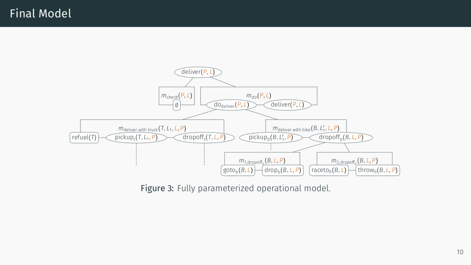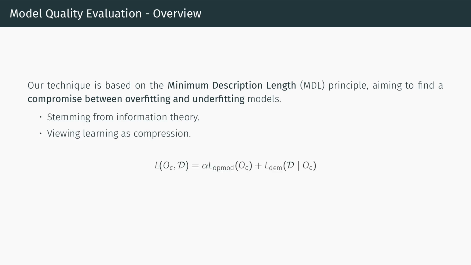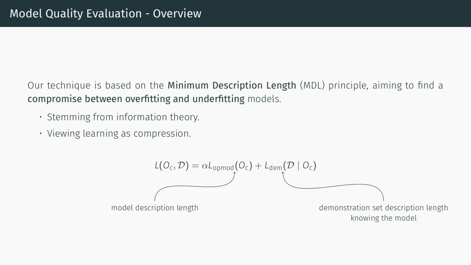Let's now talk about model quality evaluation. Our technique is based on the minimum description length principle, aiming to find a compromise between overfitting and underfitting models. This technique stems from information theory and views learning as compression, and as an equation in our case, we have this. This is simply the length of the description of the model, plus the demonstration set description length, knowing this model, and an alpha term to balance their relative importance.